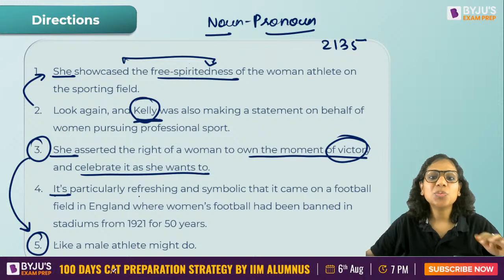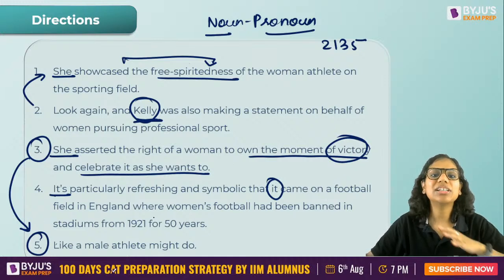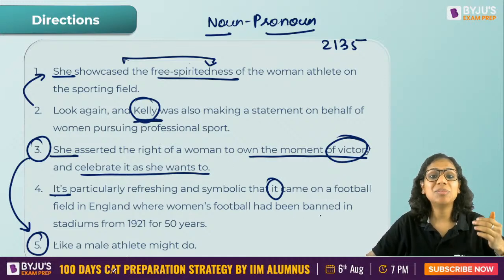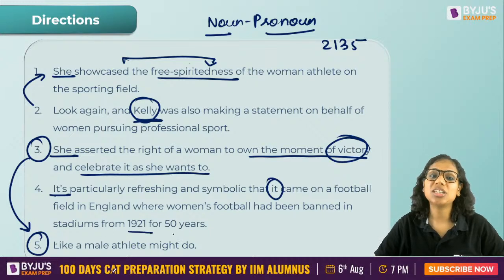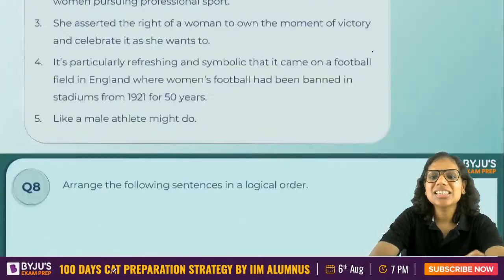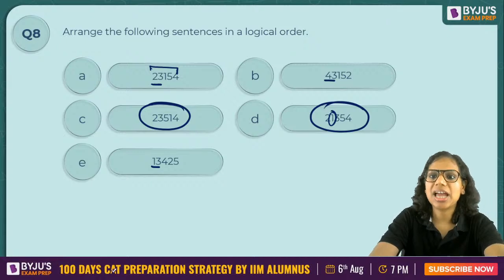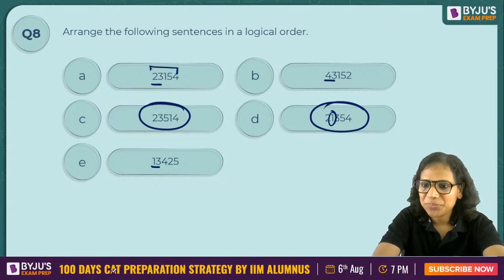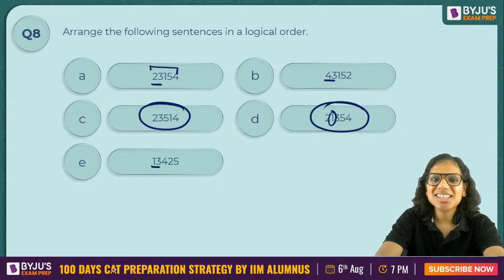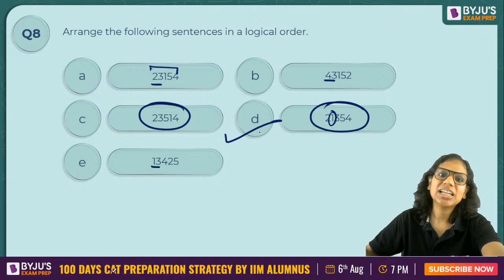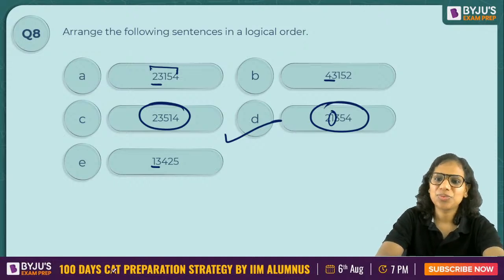And it is particularly refreshing and symbolic that it came. What came? This celebration. This entire thing came on a football field in England where women's football had been banned in stadiums from 1921 for 50 years. Okay. So this is our sequence here. Identify 1 or 2 mandatory pairs and again you are sorted. So what is the answer? I hope it is clear to everybody now. 2, 1, 3, 5, 4. D. Delhi is my answer. Right?